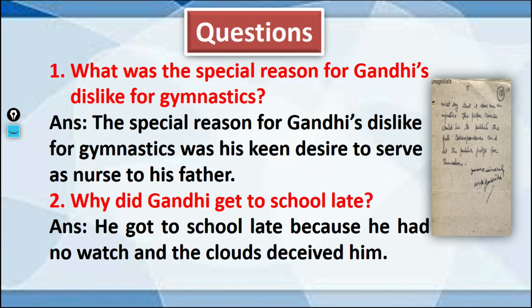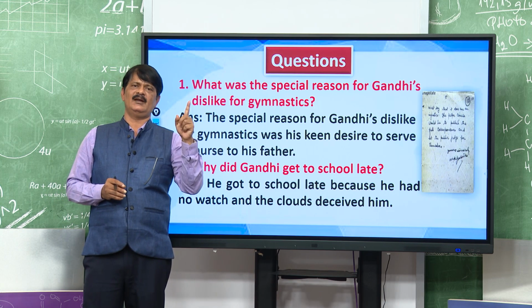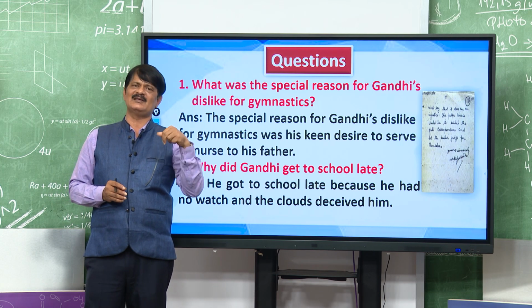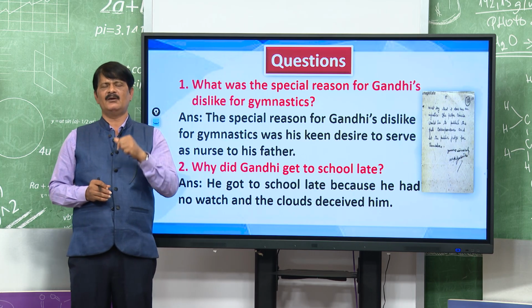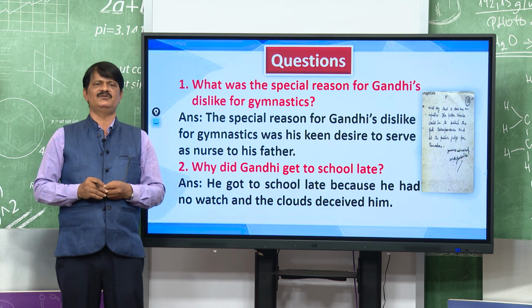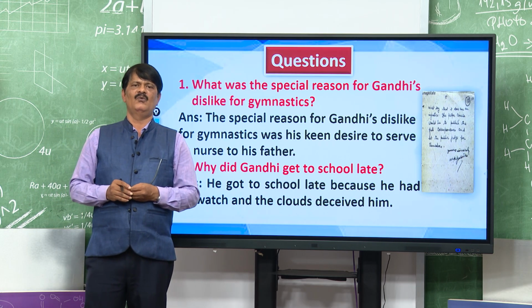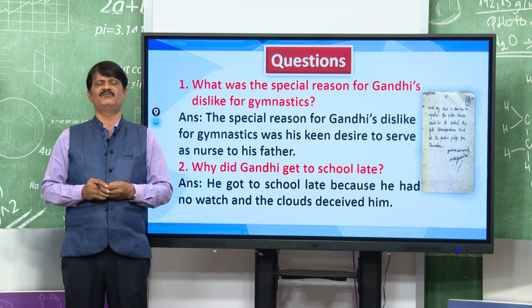This is a short question. What was the special reason for Gandhiji's dislike for gymnastics? There are two reasons. One reason was that he could not attend the class because the cloud deceived him. The special reason for Gandhiji's dislike for gymnastics was his keen desire to serve as a nurse to his father.